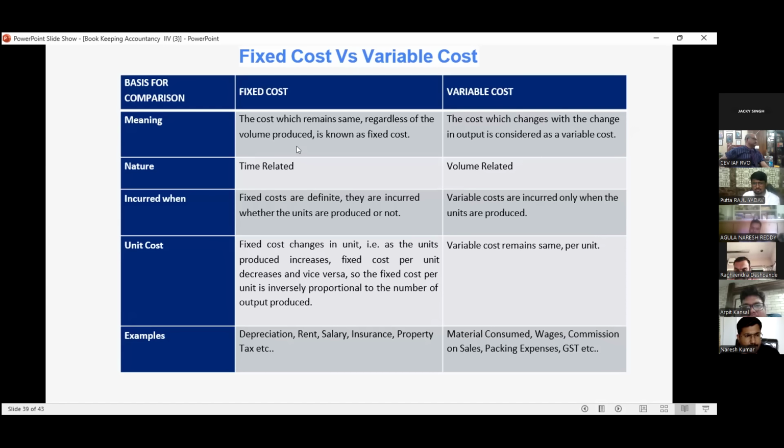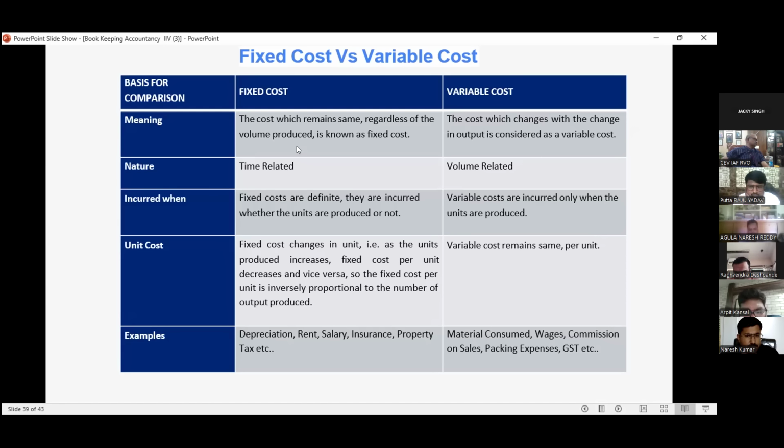Fixed cost changes per unit. That is, as the units produced increase, fixed cost per unit decreases and vice versa. So the fixed cost per unit is inversely proportional, not directly proportional, to the number of output produced. Variable cost remains the same per unit.